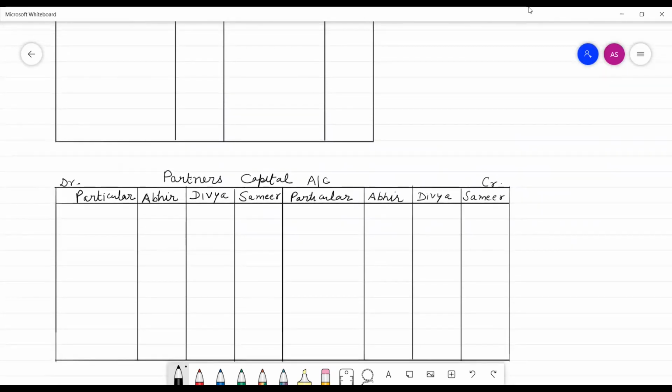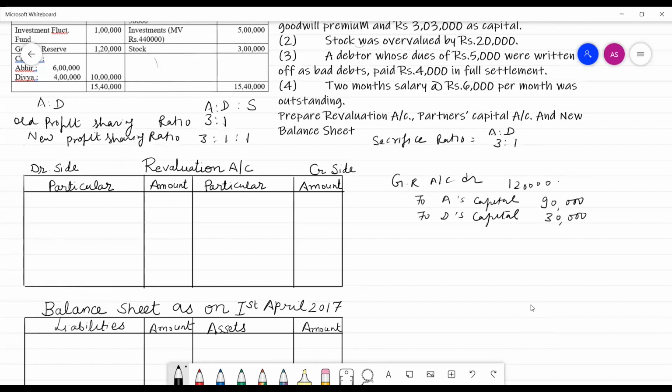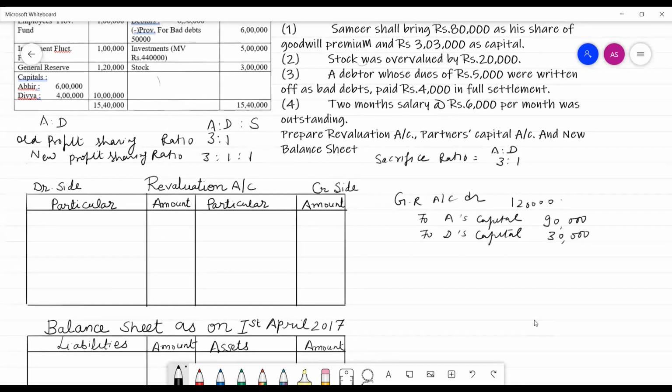We shall write here by general reserve. The amount is 90,000 and 30,000. Okay. Then the second item which we see in the balance sheet is investment fluctuation fund.